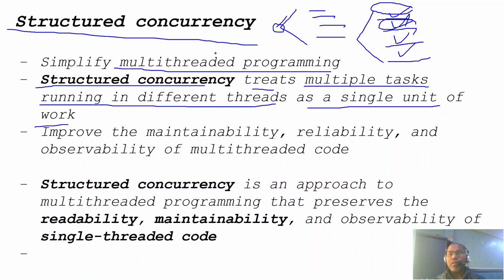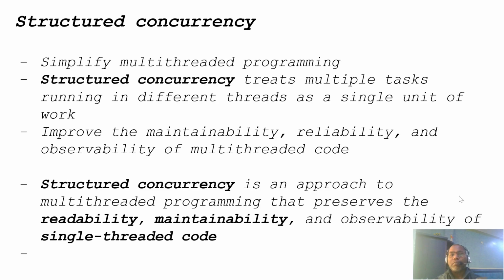So what do we achieve from structured concurrency? The major purpose is to improve the maintainability, readability, and observability of multi-threaded code. The only purpose is to make multi-threading programming simple.